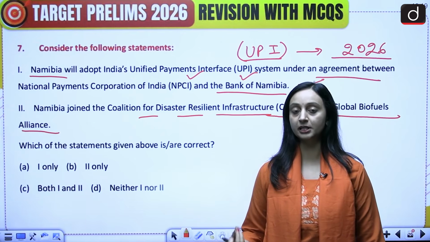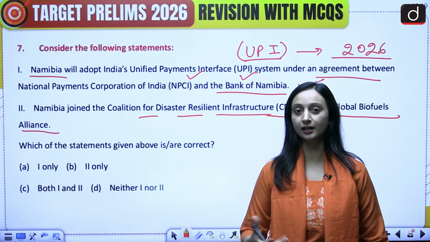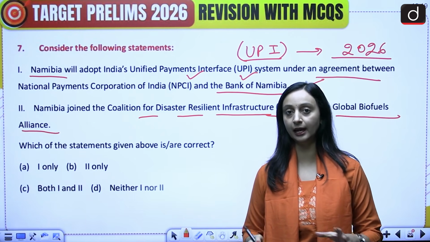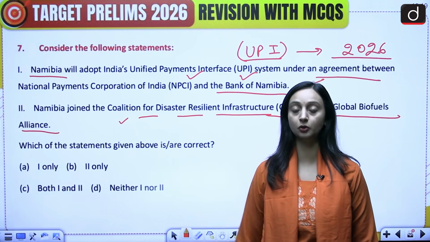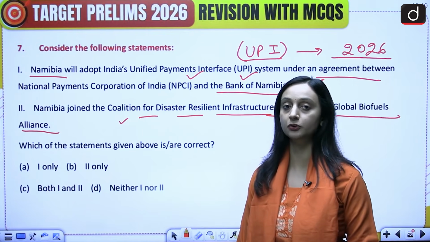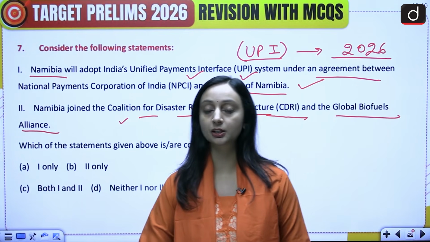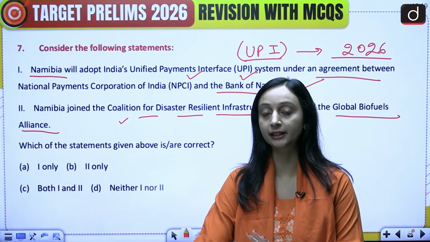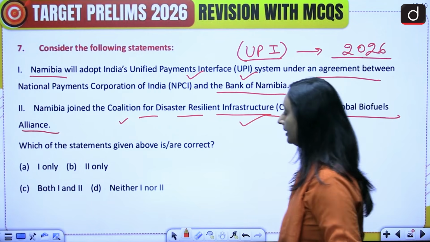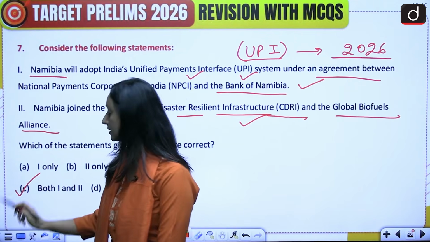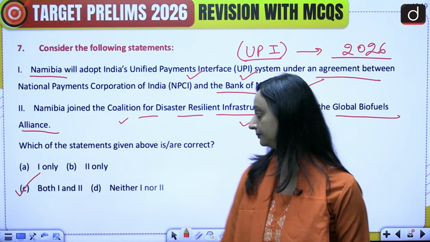It is a strengthening of bilateral ties, where Namibia is joining India-led initiatives and is also going to adopt our UPI payment system by the end of this year. So both the statements over here are correct, and the correct answer would be option C, both 1 and 2.